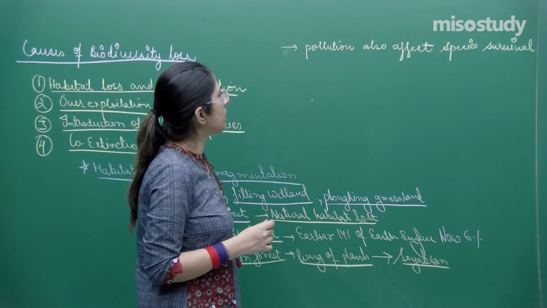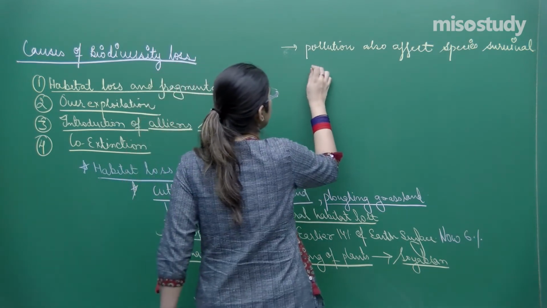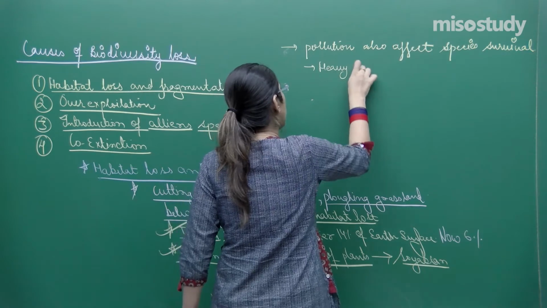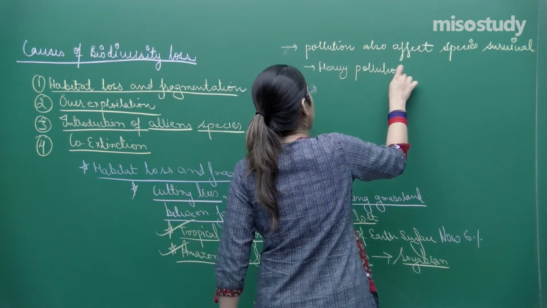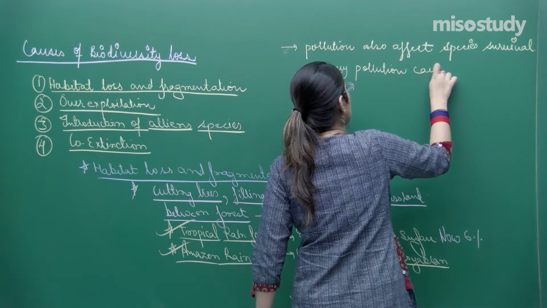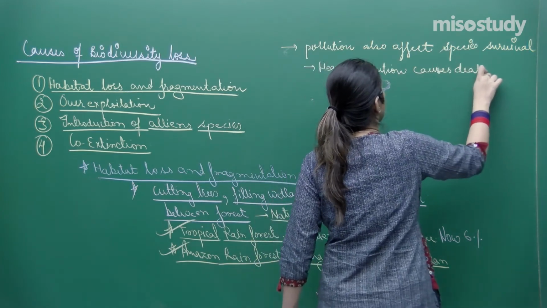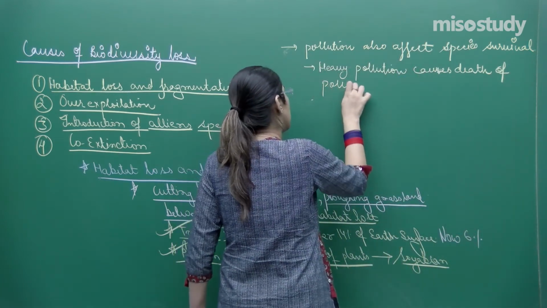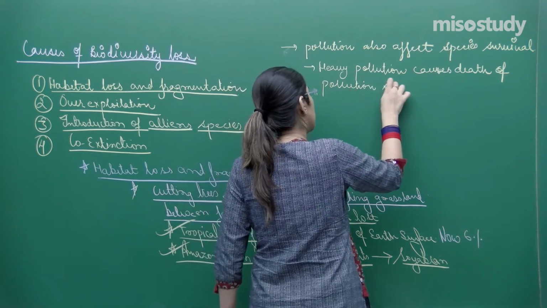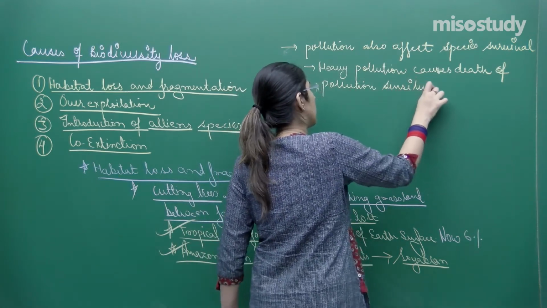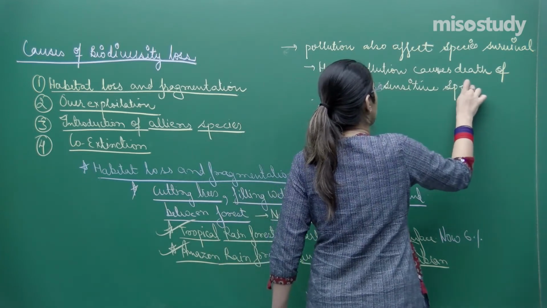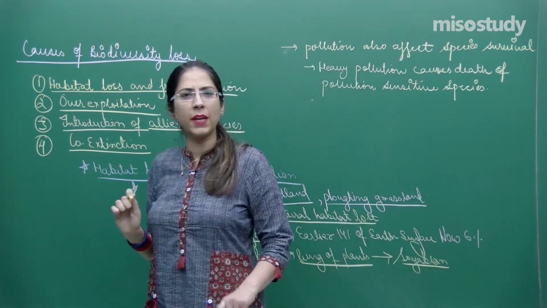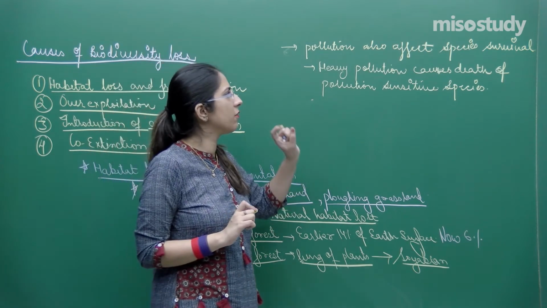So pollution also affects species survival. Heavy pollution causes death of pollution sensitive species. Rest all will remain like this, those which are resistant, whereas the pollution sensitive will be removed